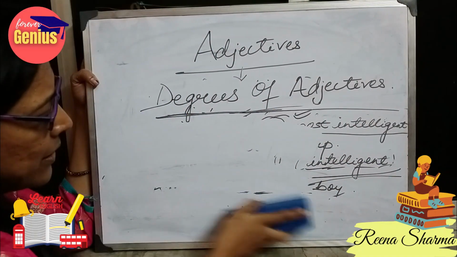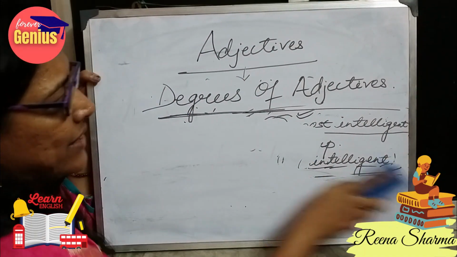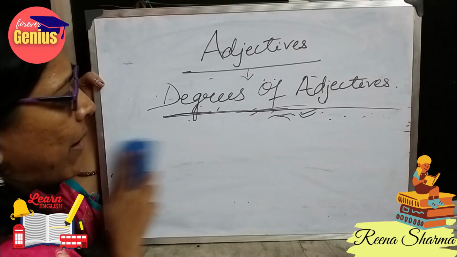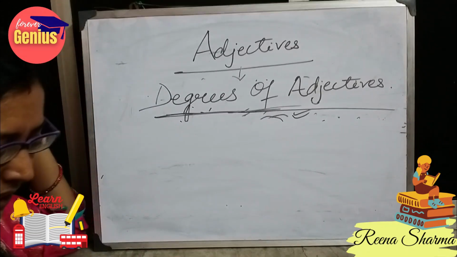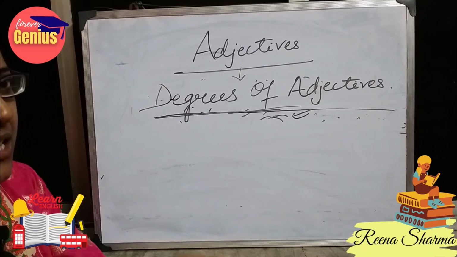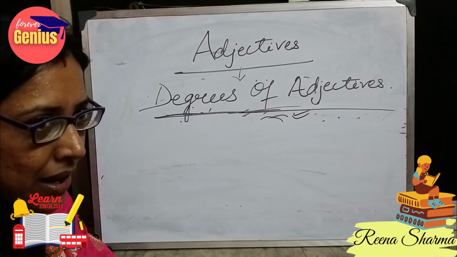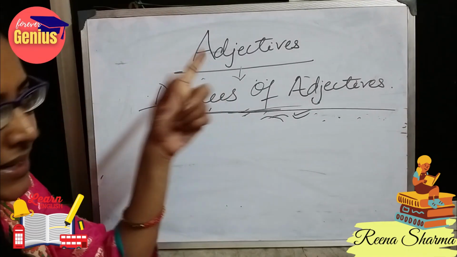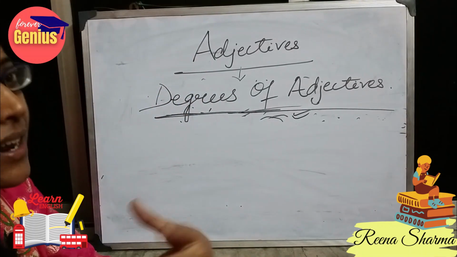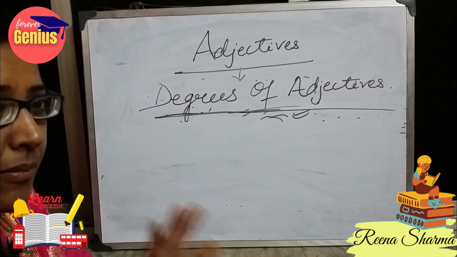So to sum up the degrees and types of adjectives, we just have to keep in mind that for degrees we have to pay emphasis on the syllable, and for adjectives we have to see how it is describing a noun.